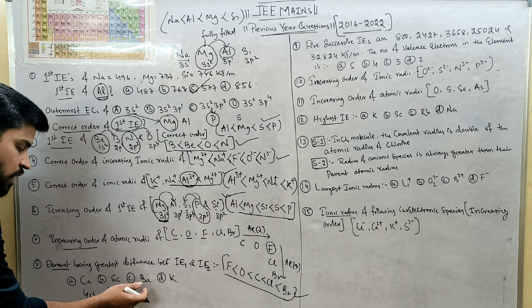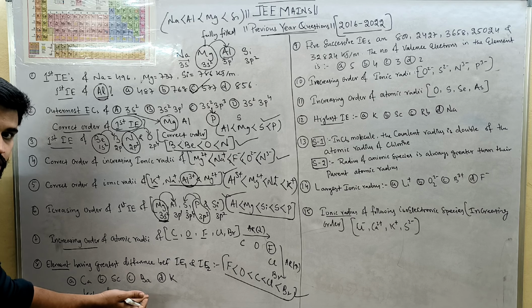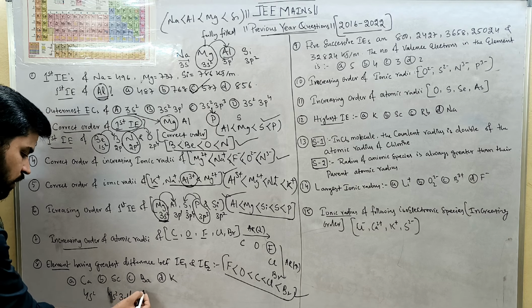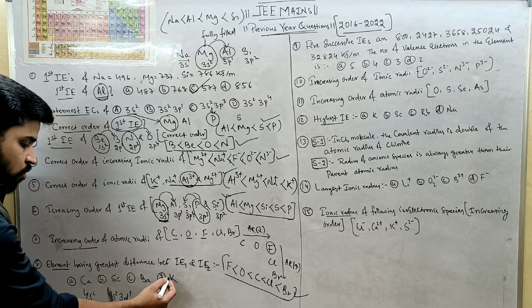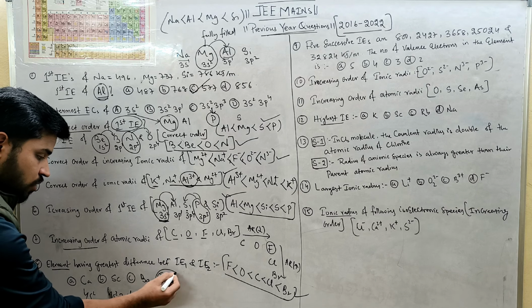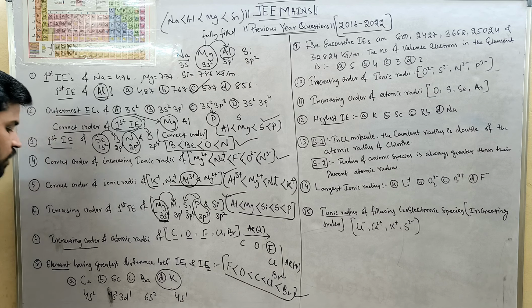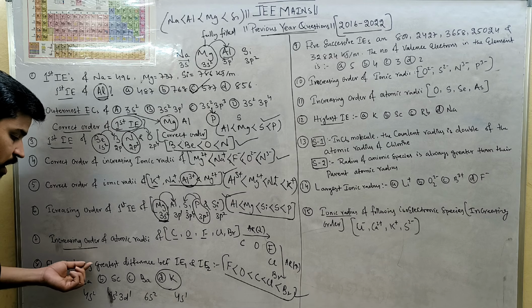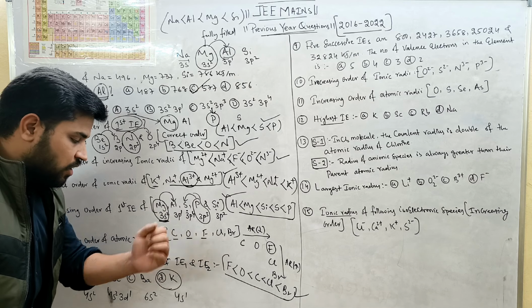For barium, it is the sixth period element, so we can write 6s2 in the outermost shell. For potassium, what is that? It is 4s1. So, what is the question they are asking? The element having greatest difference between first ionization energy and second ionization energy.